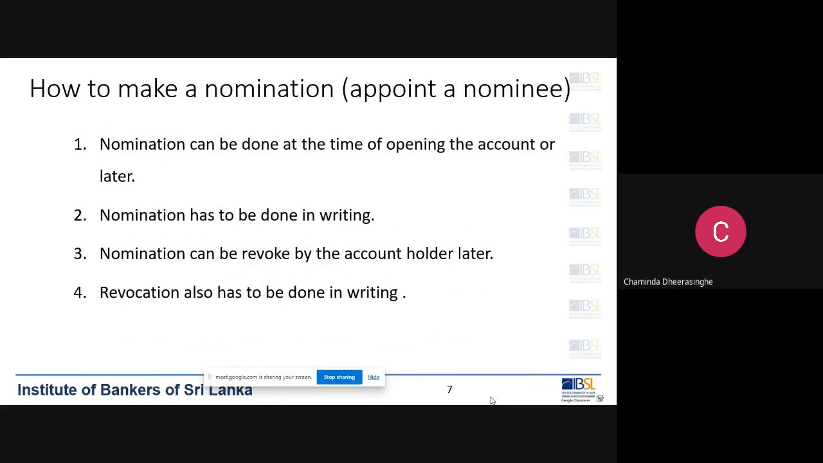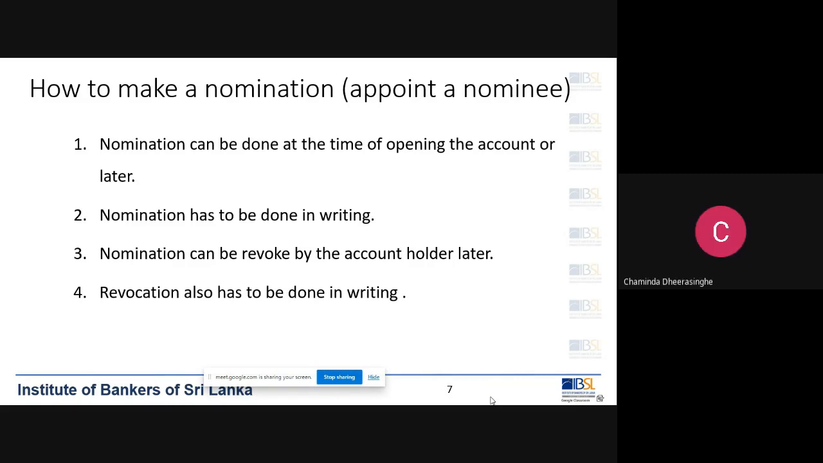Then how to make a nomination? How to appoint a nominee? The nomination can be done at the time of opening the account or later. At the time of opening the account, we can make a nomination, or the account holder can give a nomination at a later stage after opening the account also. That is possible. The second important point that we have to remember is nomination has to be done in writing. Banks have a format for this. We give the customer the nomination form. The customer fills the nomination form, signs and gives it. So that is a nomination in writing.